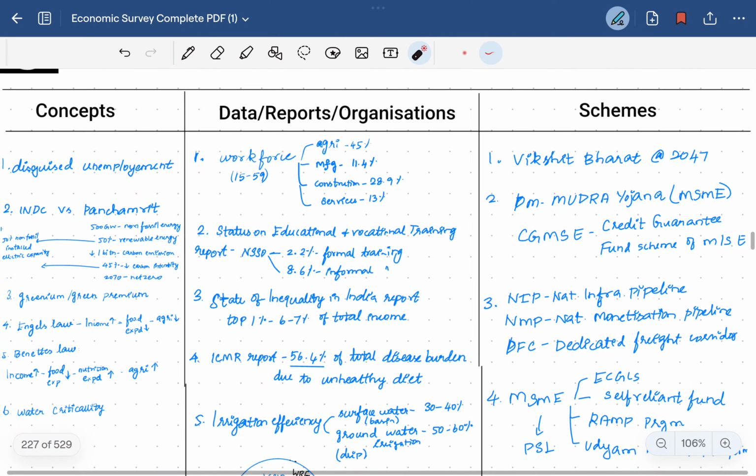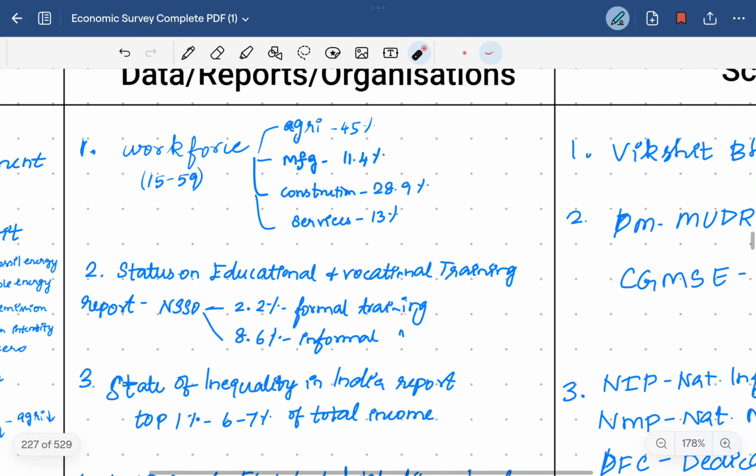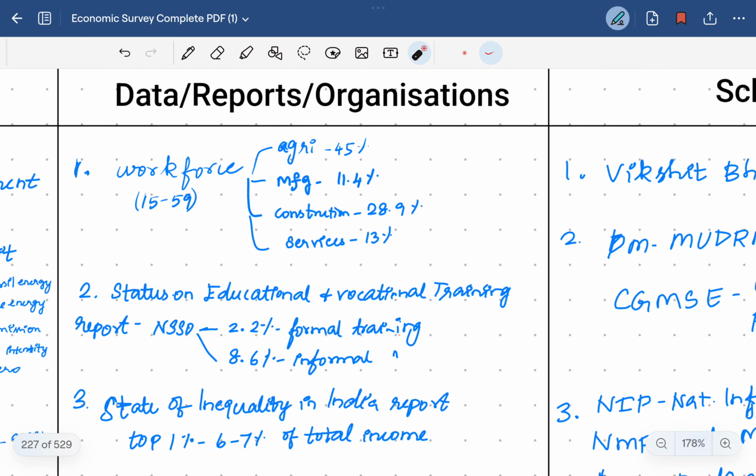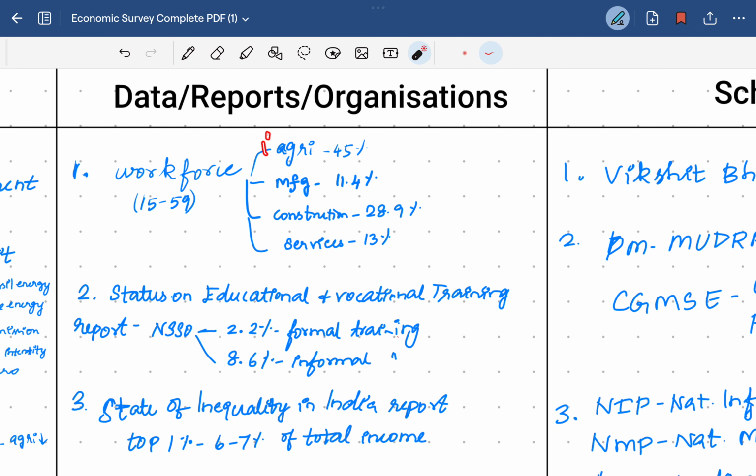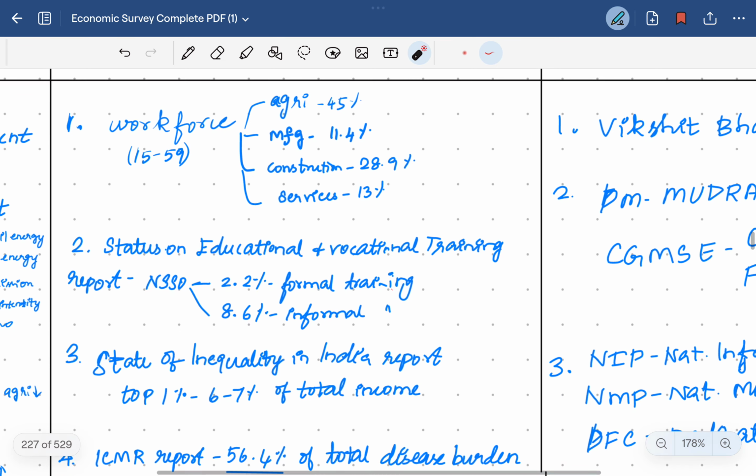Then the data, reports and organizations. The workforce, generally between 15 to 59 years of age, is spread across different sectors: primary, secondary and tertiary. In agriculture, around 45% of the workforce is employed. Then manufacturing around 11.4%, construction 28%, and services 13%. The data are important for value addition because the higher concentration in the agriculture sector causes disguised unemployment, so that income reduces and poverty further increases.